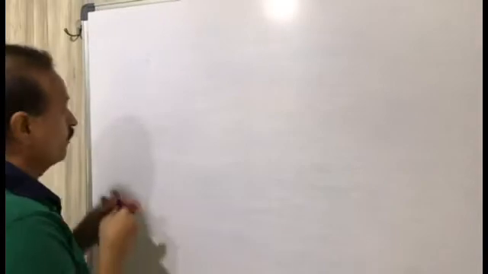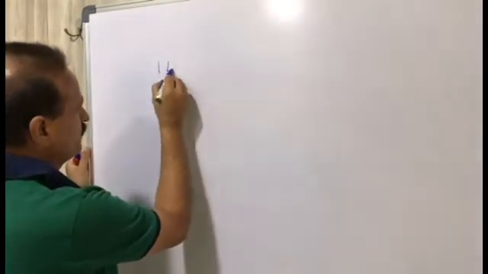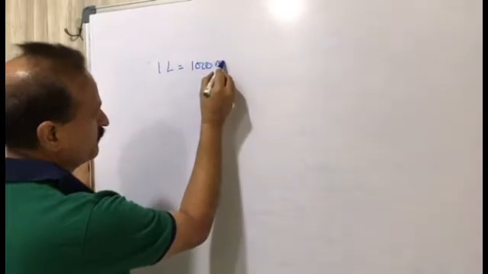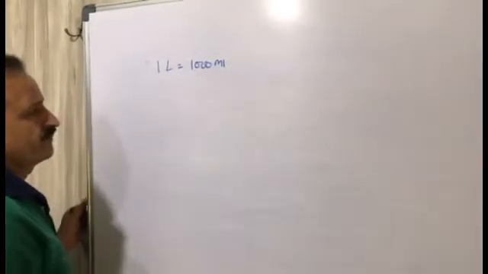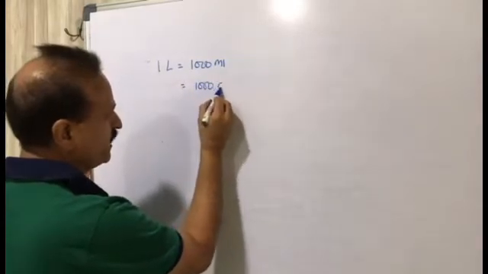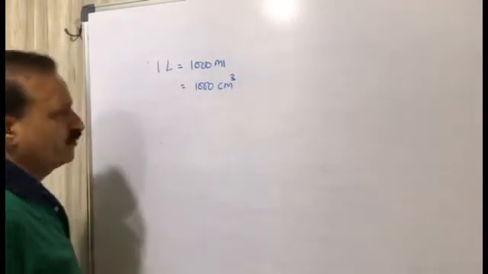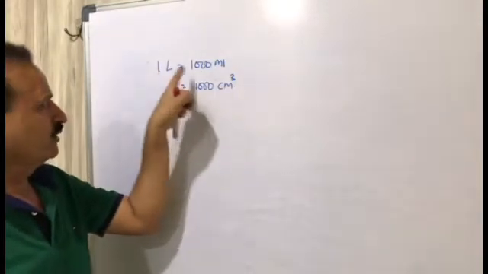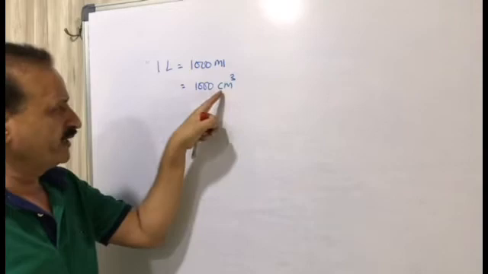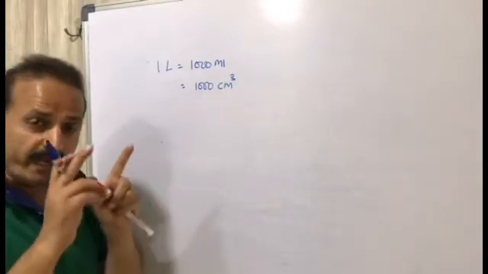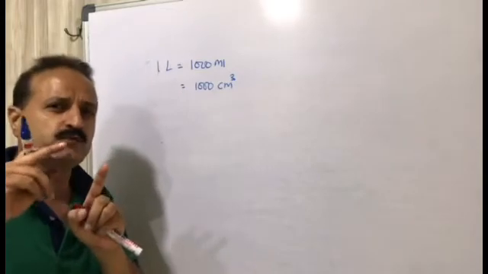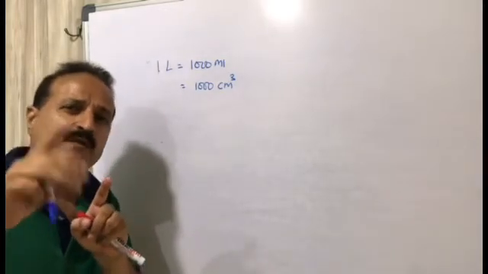So 1 liter is equal to 1000 milliliter, equal to 1000 cm cube. Because it is related to volume, the liter's small value is ml. The meter's small value is cm, and volume is meter into meter into meter, that is meter cube.